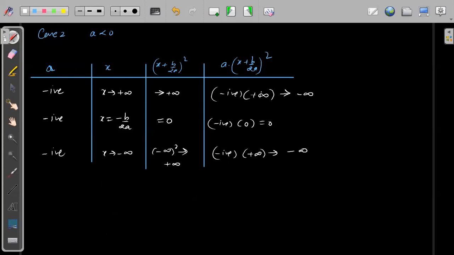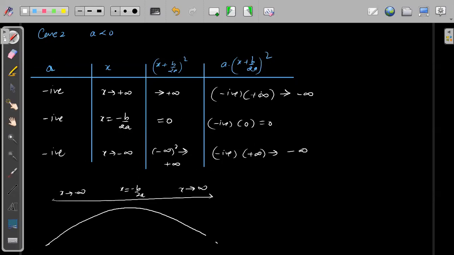So if we try to draw the approximate graph, suppose X is approaching infinity, this is approaching minus infinity somewhere here. If X is approaching minus infinity, this is approaching minus infinity somewhere here. And in between, at X equal to minus B by 2A, it is 0. So the maximum value will be in between. That means the graph will be something like this. What kind of a graph will this be? This will be a downward facing graph. I hope everybody understood this.